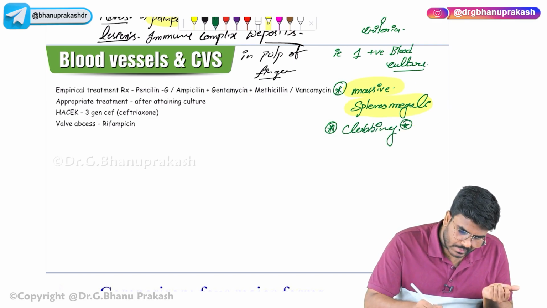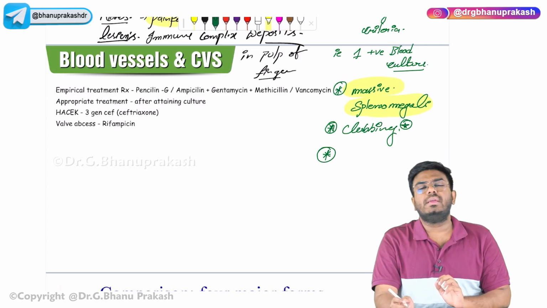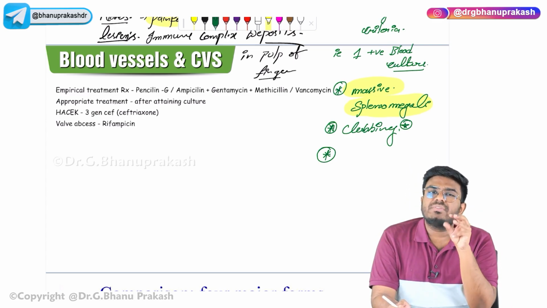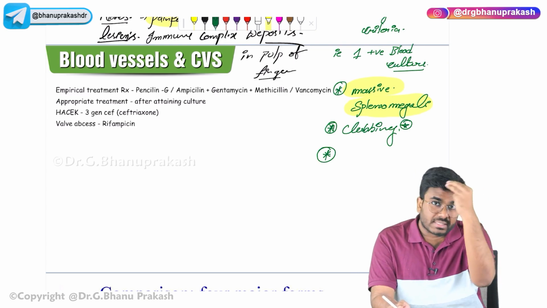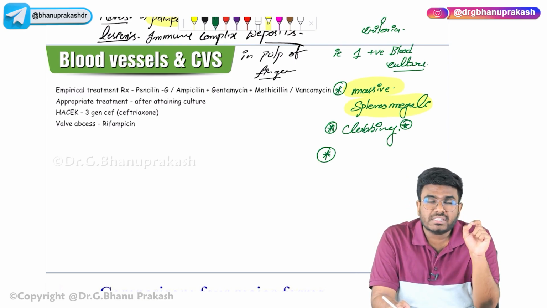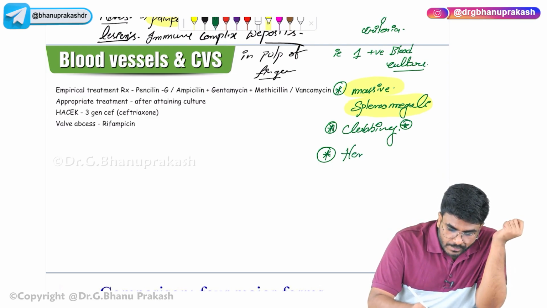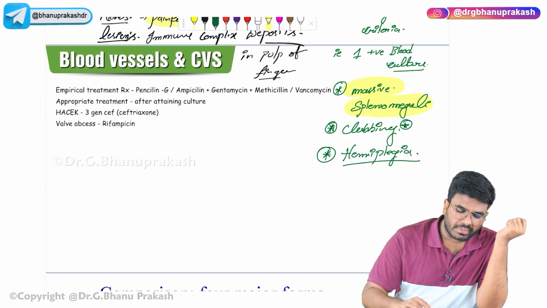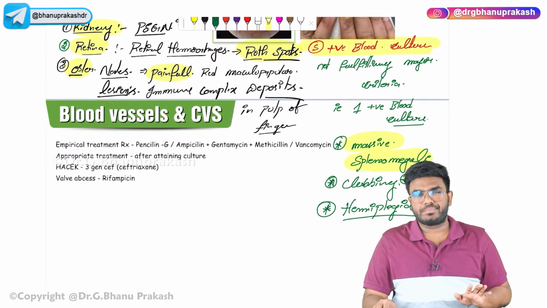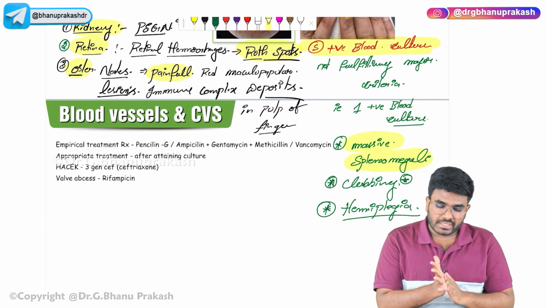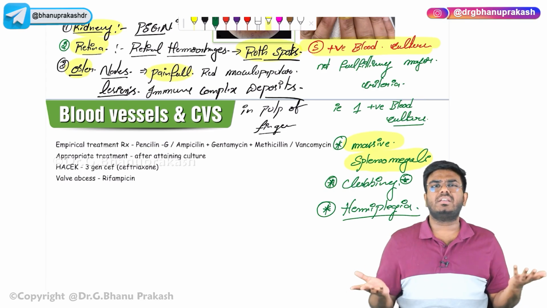And one more thing. These microemboli are getting disseminated throughout the body. What happens if these microemboli are blocking some of the cerebral vasculature? That can lead to hemiplegias. So all these are the complications, especially because of the microemboli. That is a vascular phenomena. So massive splenomegaly is going to be there, clubbing is going to be there, hemiplegia is going to be there. All these are the clinical features.